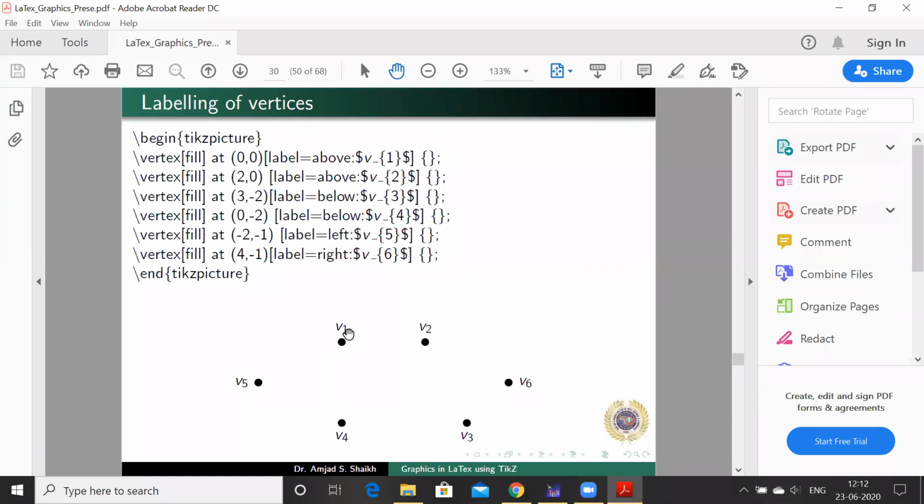I have given the vertex V1. So these are the commands I have used, V1. Then 2, 0, I have labeled it V2 above. Then V3, which is 3, -2. Then V4, which is below, so I have used below V4. And then V5, this is -2, -1. And V6, that is 4, -1. These are the positions of the vertices we have already defined. Then we have labeled the vertices. This way one can label.